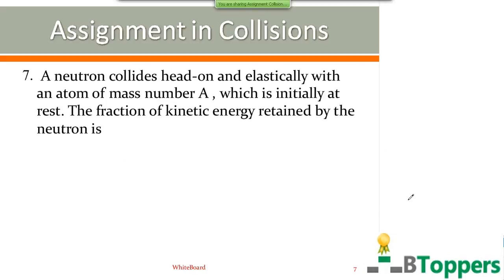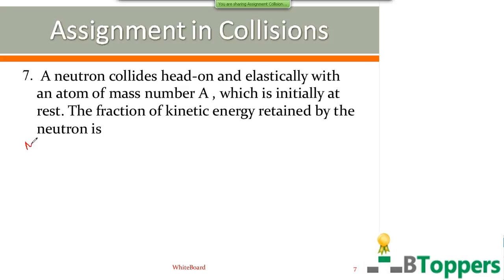So see the next question, question number 7. A neutron collides head-on and elastically with an atom of mass number A, which is initially at rest. The fraction of the kinetic energy retained by the neutron means you have to find the ratio of the final kinetic energy to the initial kinetic energy of the neutron.